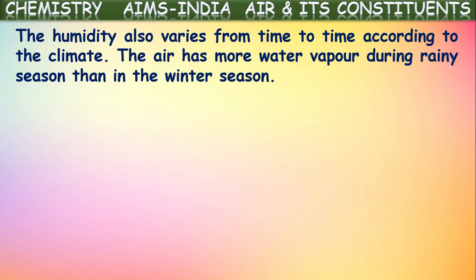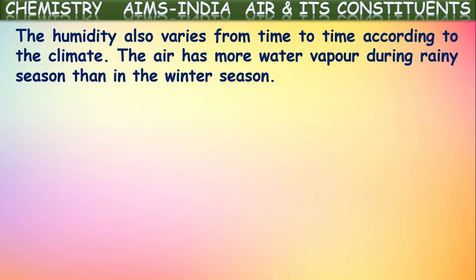The humidity also varies from time to time according to the climate. Yes, not only from place to place, even in a particular place it may vary from time to time based upon the climate. The air has more water vapor during the rainy season than in the winter season.